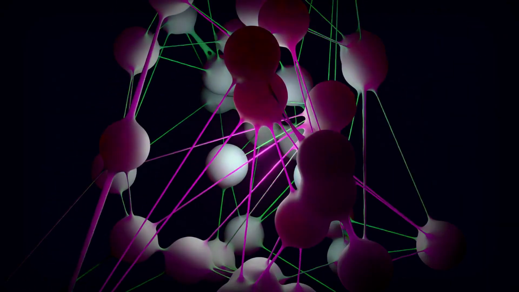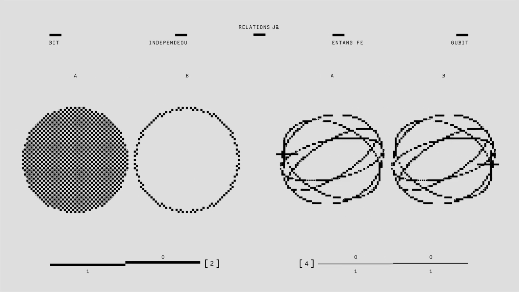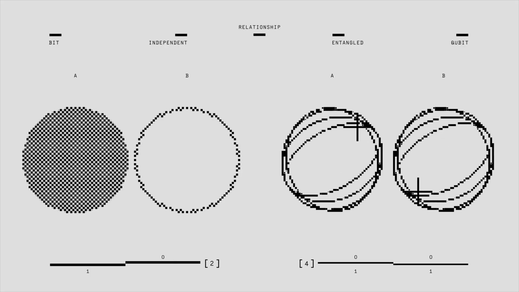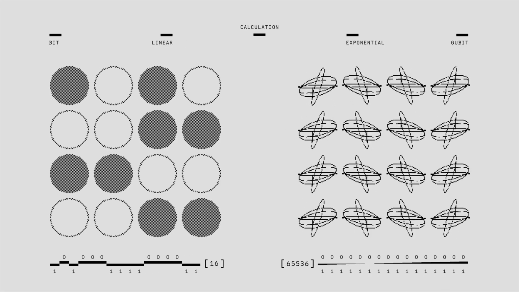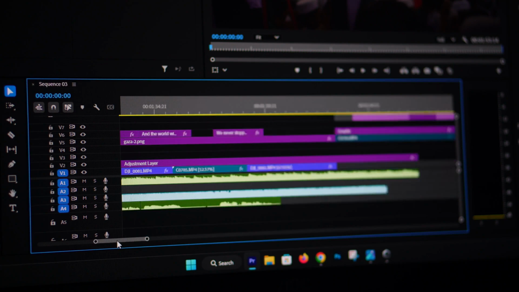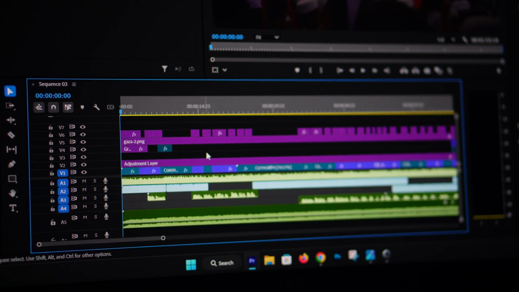Act 1, the problem. Here's the dirty secret of quantum machine learning research. It's been really hard to compare two different approaches fairly. Researcher A builds a photonic quantum neural network and tests it on dataset X. Researcher B builds a completely different architecture and tests it on dataset Y. They both claim great results, but can you actually compare them? No, because they used different simulators, different training pipelines, different hyperparameters, different everything.